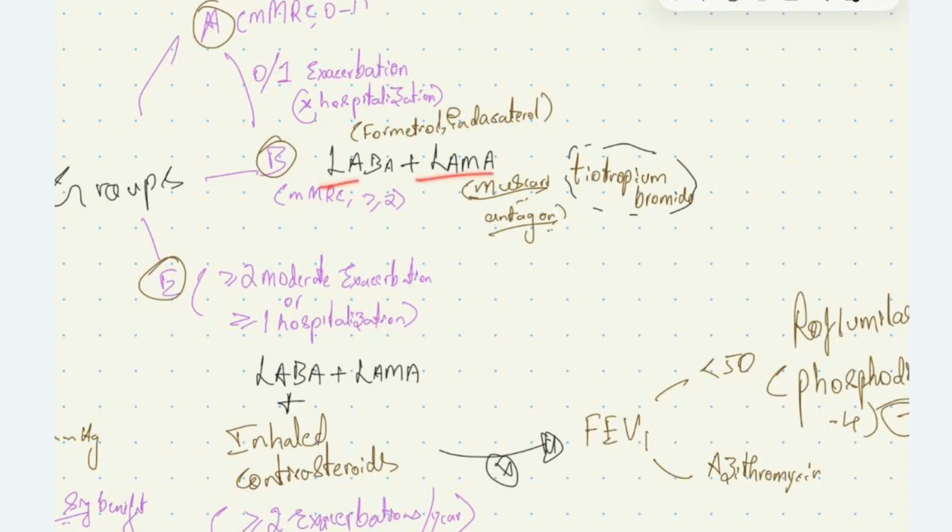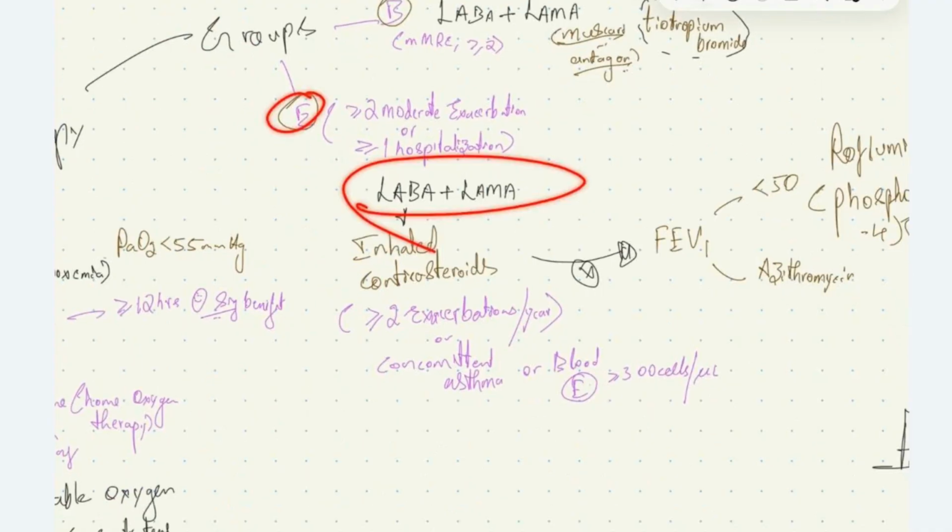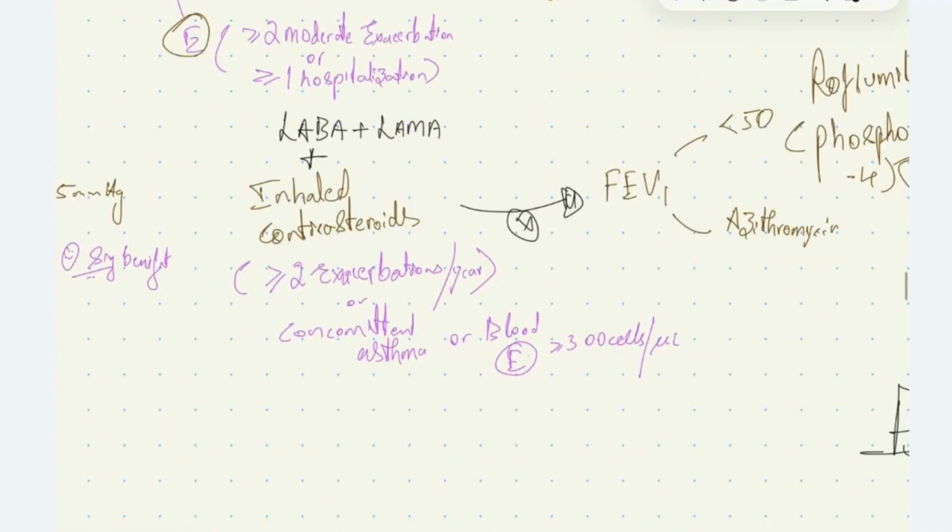LABA are long-acting beta agonists, which may be formoterol or indacaterol, and we can give LAMA, that is long-acting anti-muscarinic agents like tiotropium bromide. In group E patients, along with these two drugs, that is LABA and LAMA, we give inhaled corticosteroids to reduce the exacerbation seen in these patients. To reduce the future exacerbation, we give inhaled corticosteroids.